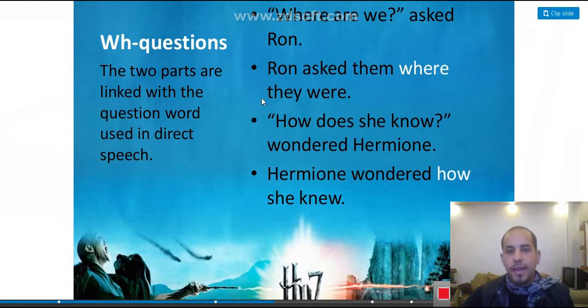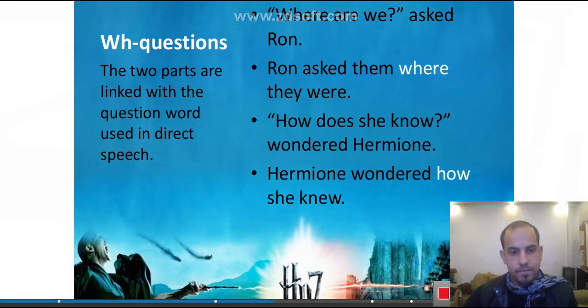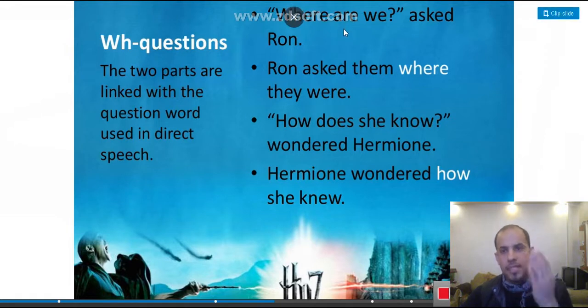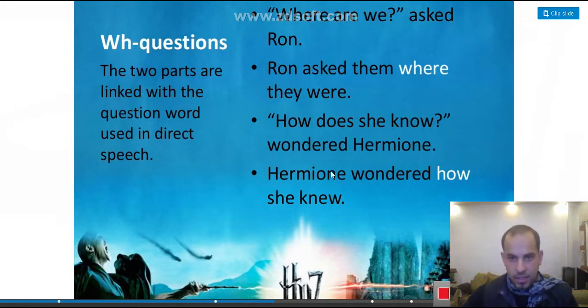We use the WH word here. Then we move to change the pronoun here from we to they, from we to they. Then we report the tense. Are is verb 1. The past form is were. Excellent. Okay, look at this example.